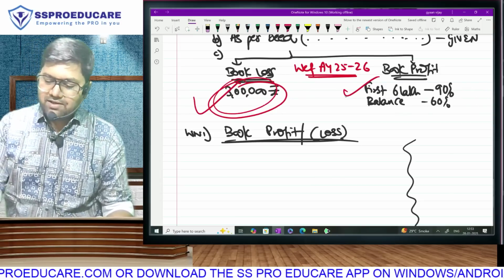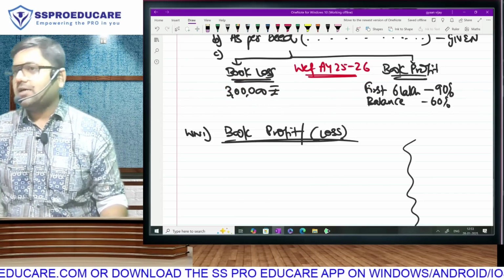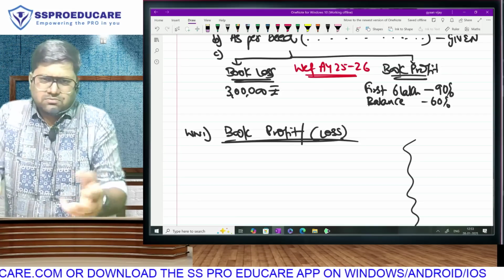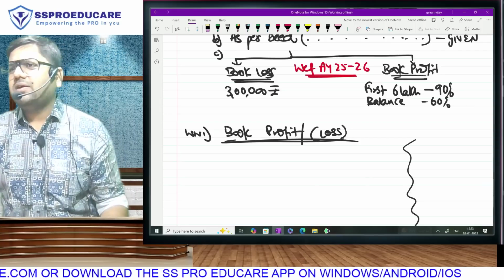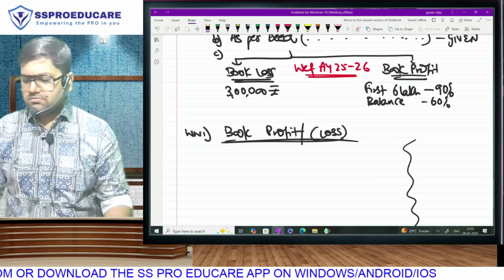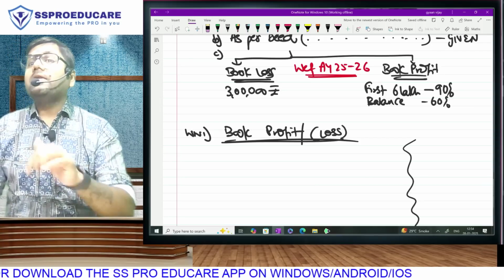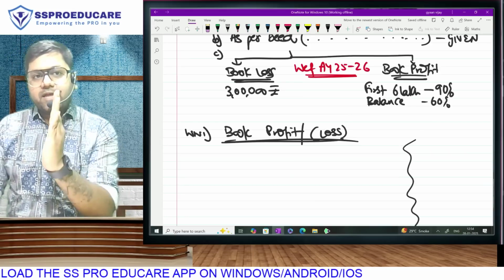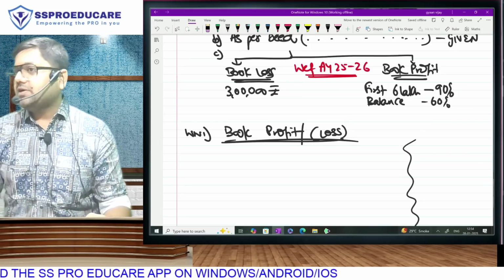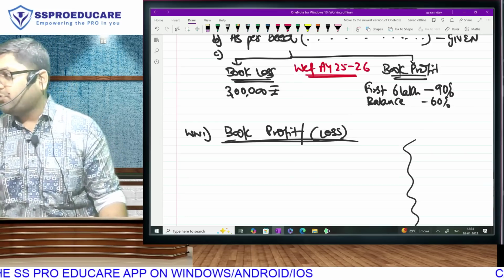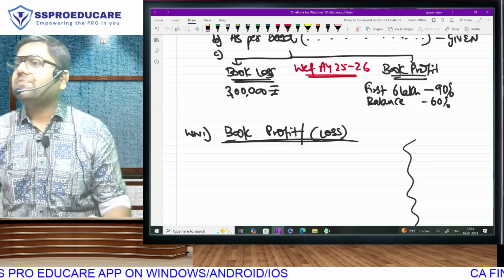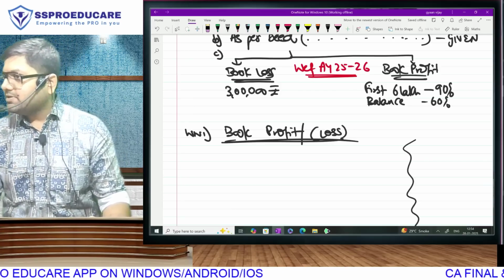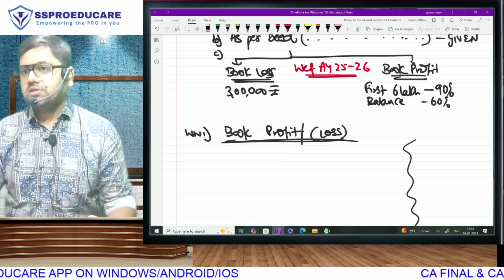Basically they have increased the deduction limits. Anything favorable to the taxpayer, we are always okay with. So in case of book loss, what is your answer going to be? 3 lakh. But in case of profits, we will apply slabs. First 6 lakh, 90%. Balance 60%. So if your book profit is 1 crore, 6 lakh into 90%, 94 lakh into 60%.